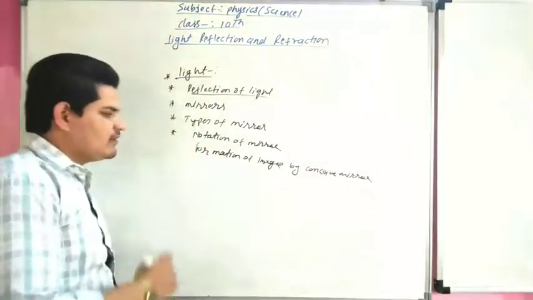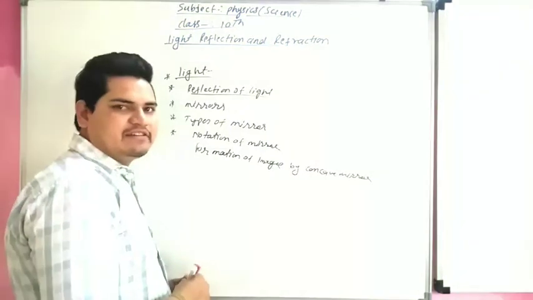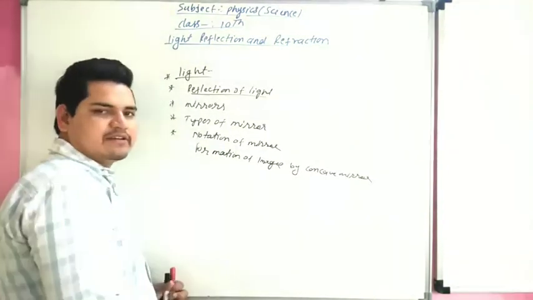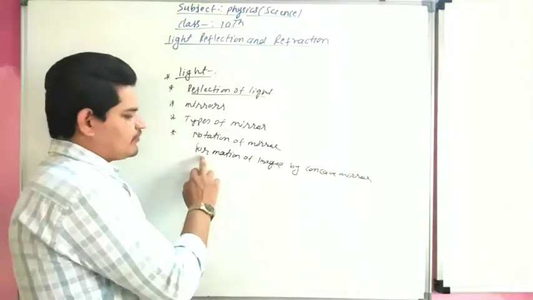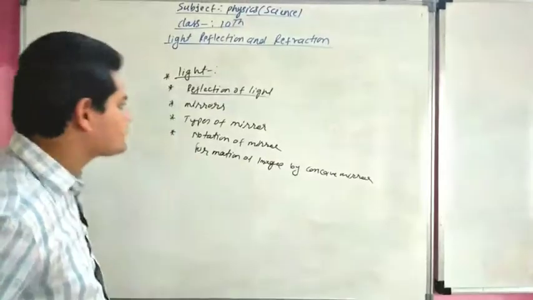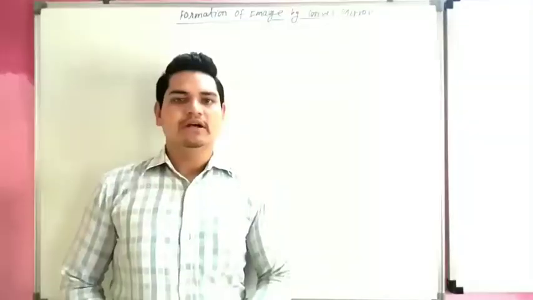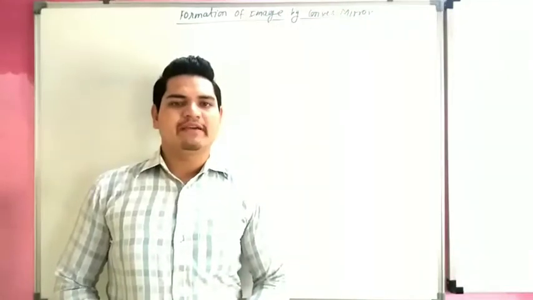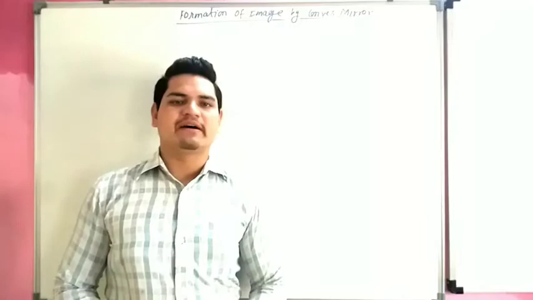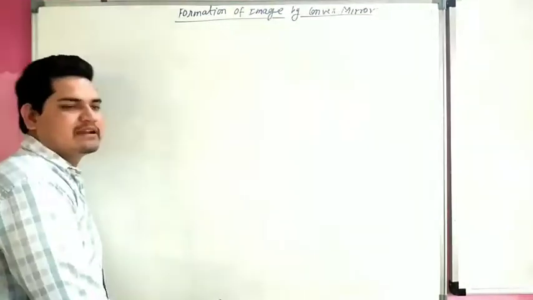Now we will study formation of image by convex mirror. So let's start. We already know the rules of formation of image. So we are going to start formation of image by convex mirror. Now our topic is formation of image by convex mirror.